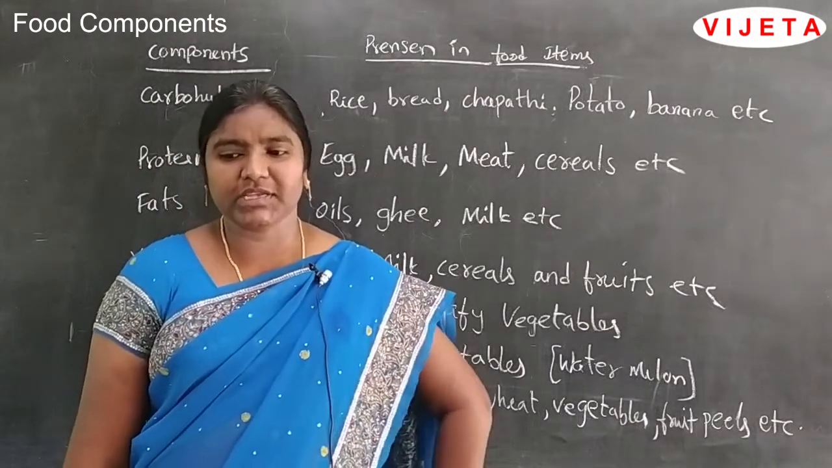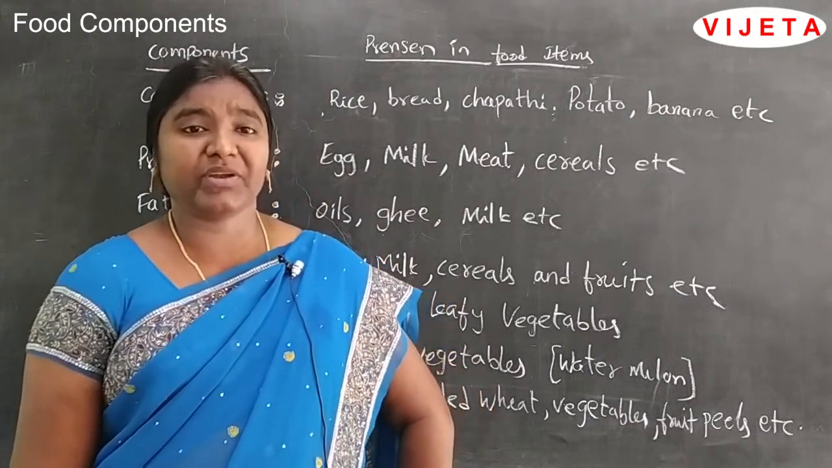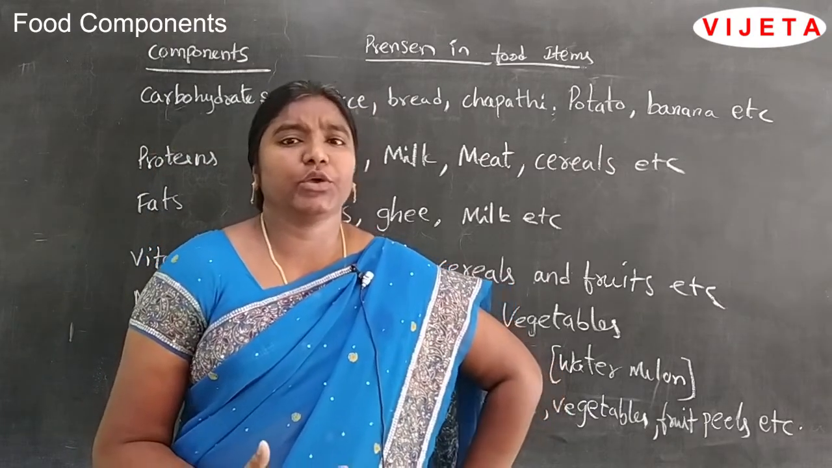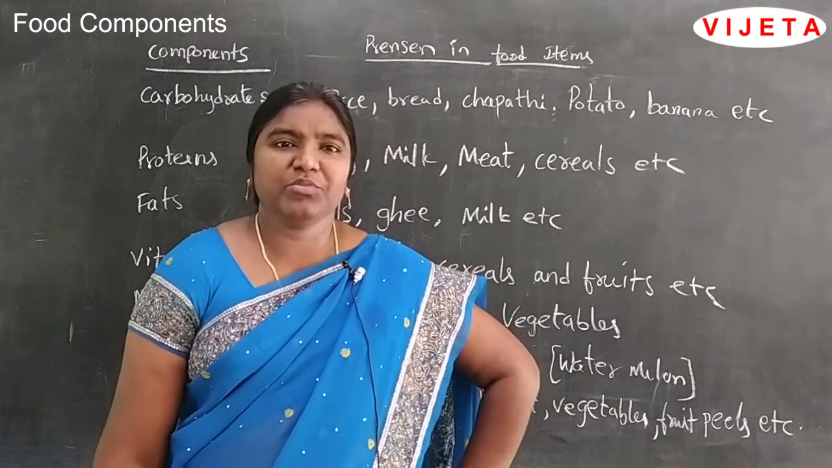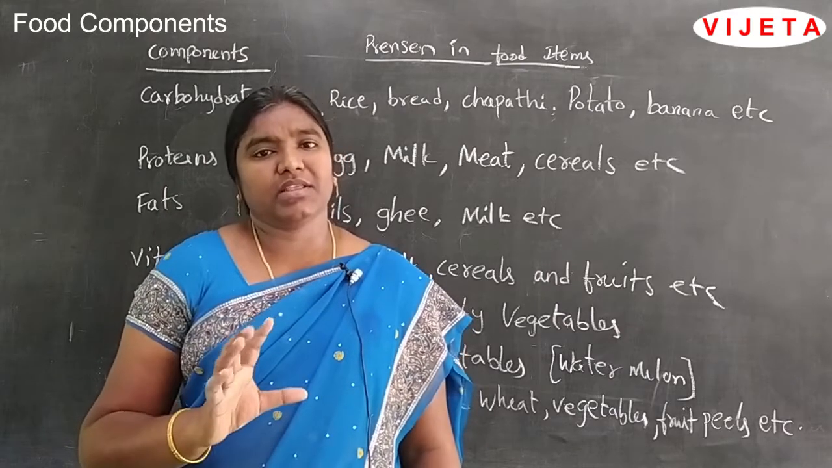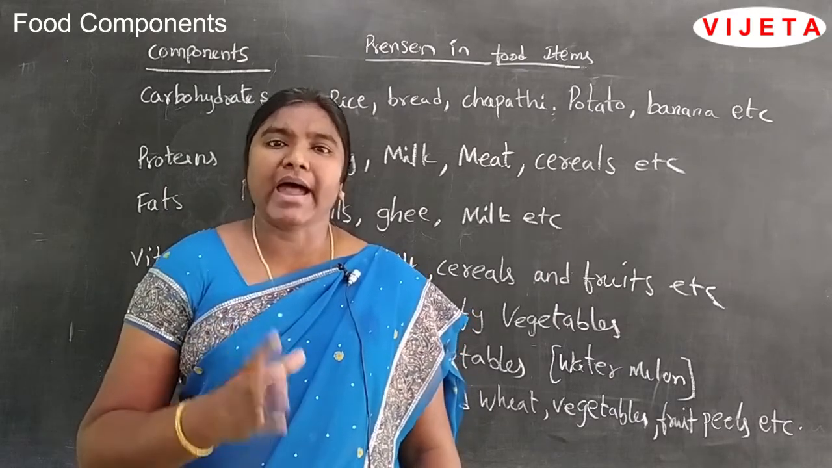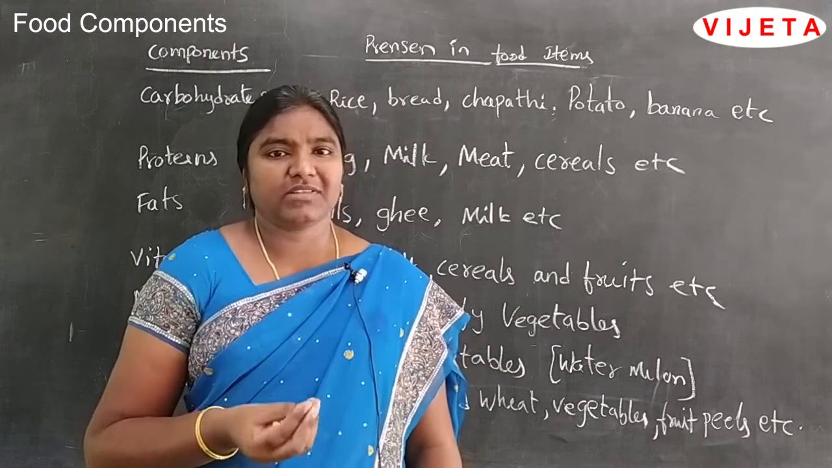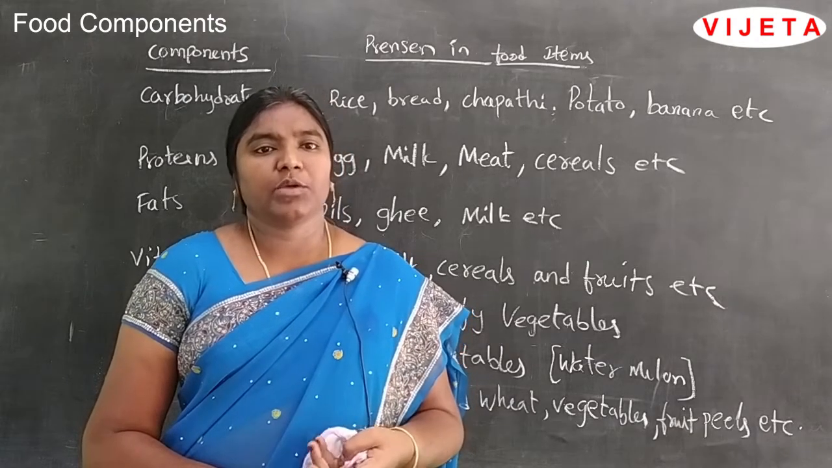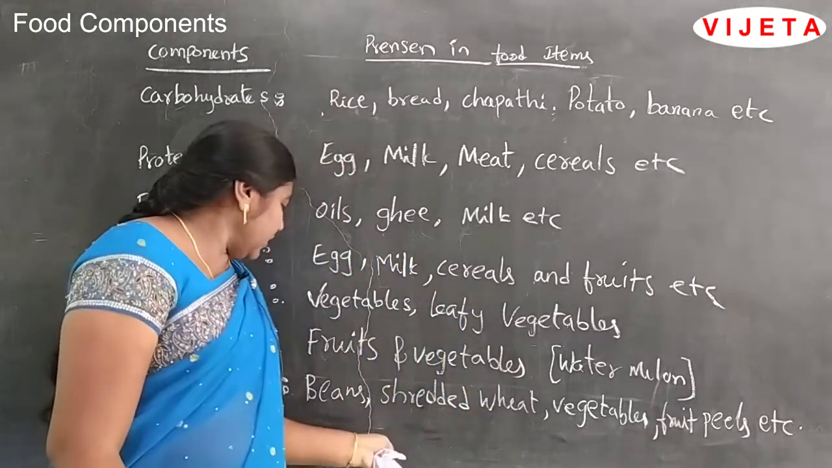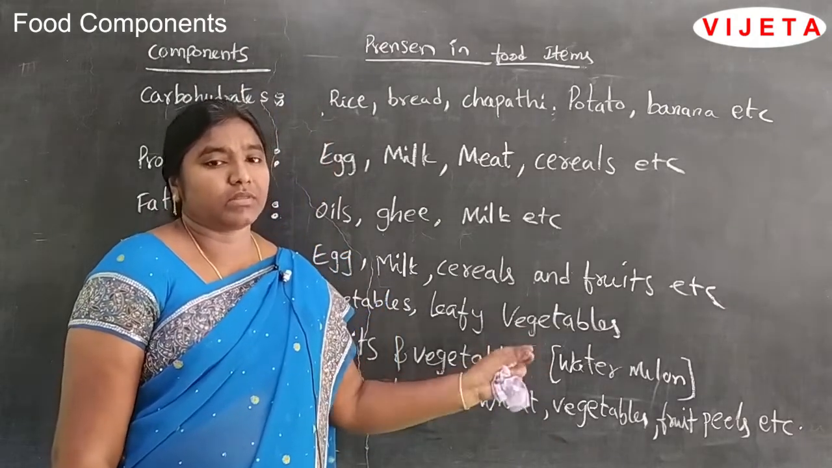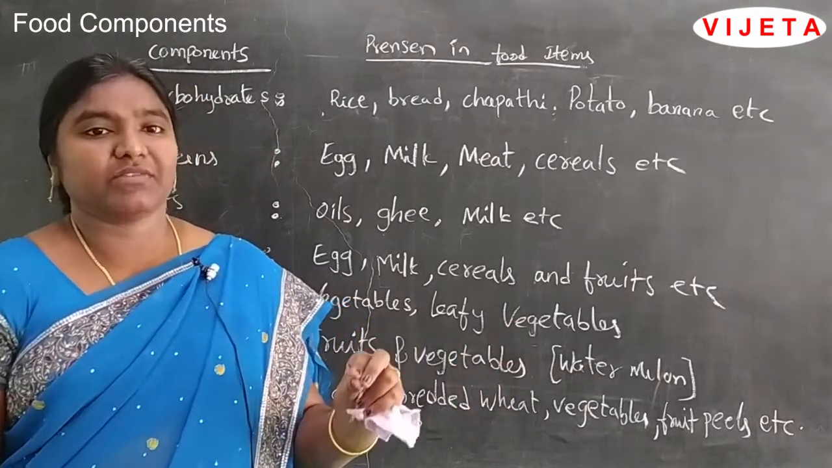These roughages clean our food canal and prevent constipation. Many of you may feel some type of constipation every day. If you do not go to the toilet, that means you are suffering from constipation. To avoid constipation, you have to add roughages to your food, like leafy vegetables, bindi, brinjal and some types of beans. Already I told you, beans, shredded wheat and vegetables have a thread-like structure in those fruits and vegetables.